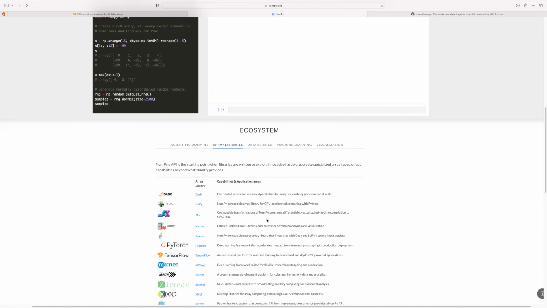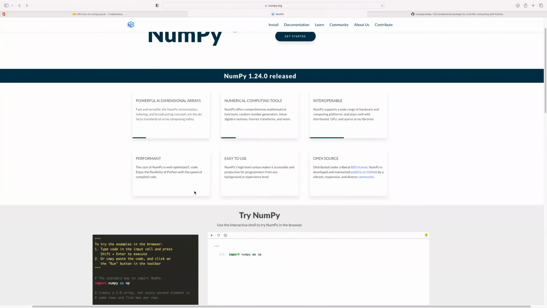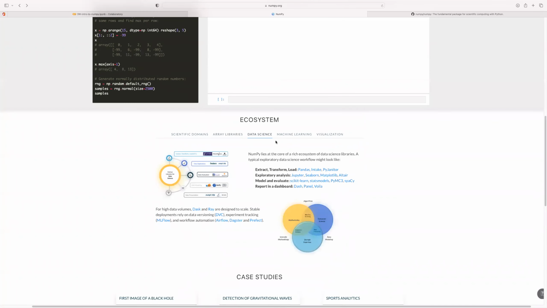In terms of array libraries, you can see that all these are different packages, frameworks, and libraries. For example, here, TensorFlow and PyTorch support deep learning frameworks. They all leverage the NumPy API and extend this capability beyond what NumPy provides, for the simple fact that it provides all these very nice features. Also, in terms of data science, you can see that NumPy still lies at the core of this ecosystem.